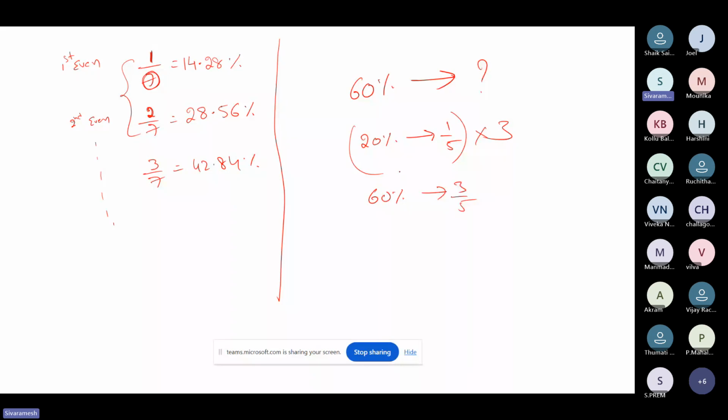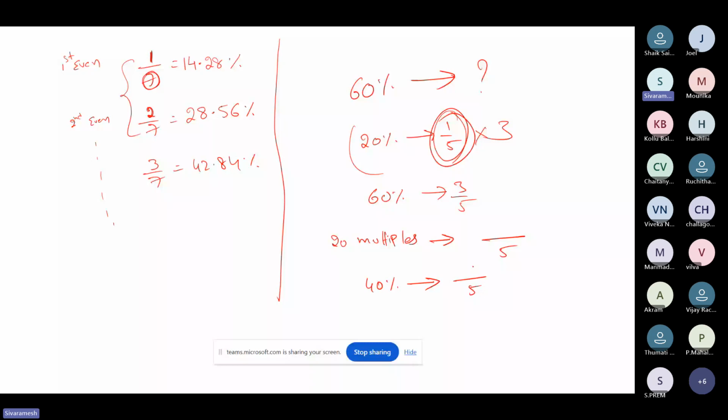Now remember, when you see any 20 multiples like 20%, 40%, 60%, 80%, even 120%, 140%, 160%, very simple: always remember the denominator of the fraction will be 5, because 20% means 1 by 5. Now, what is 40%? 40% is a 20 multiple, so obviously 5 will be in the denominator. 20 times how many is 40? 2 times. So just write 2 by 5.